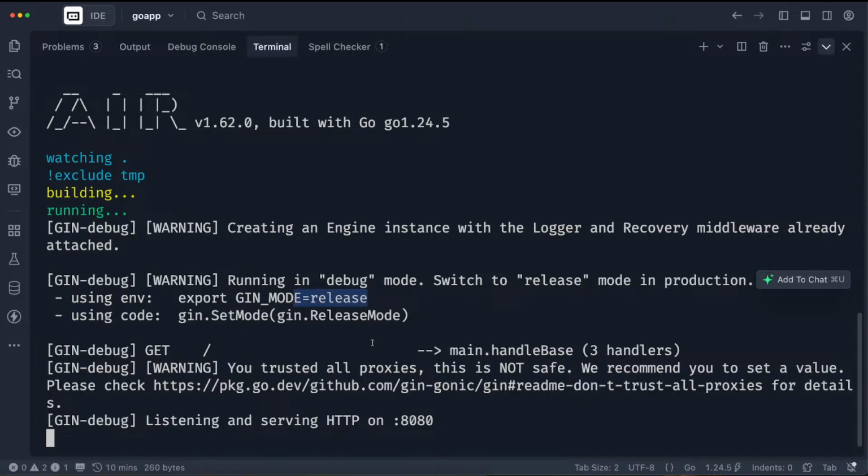This is just showing you all the things you need to worry about, but for now, since this is your first time, it's fine to run this in non-release mode. Now this is the path that it's registered, and then it's pointing to handle base. That's the function that we wrote.